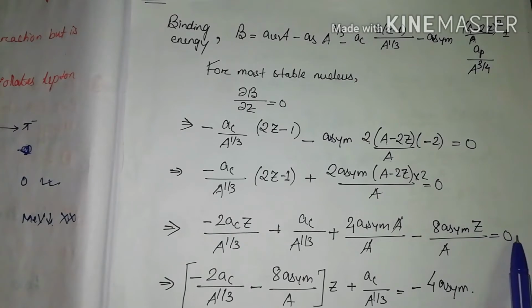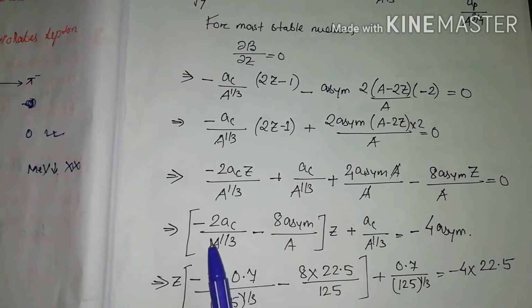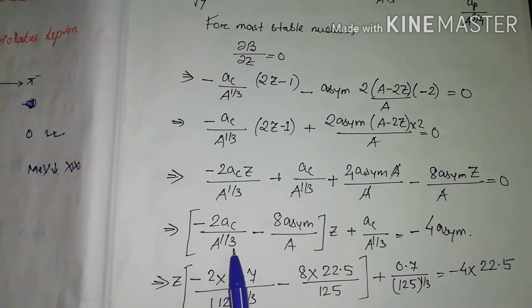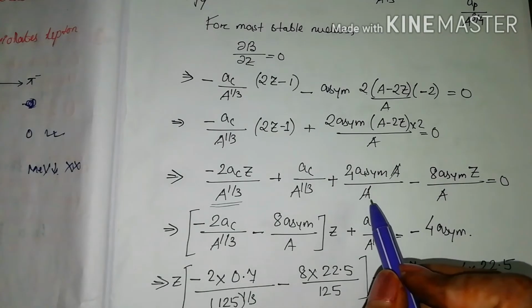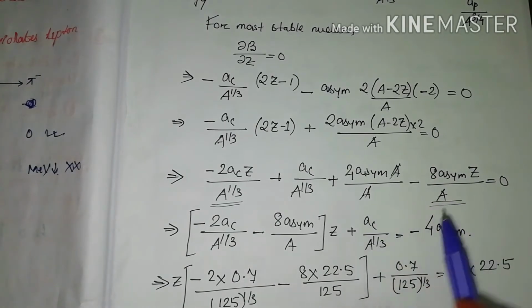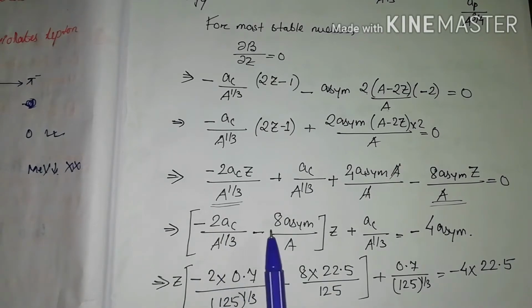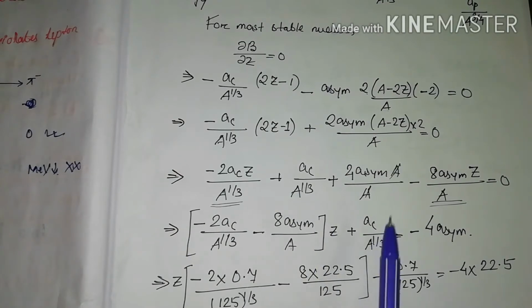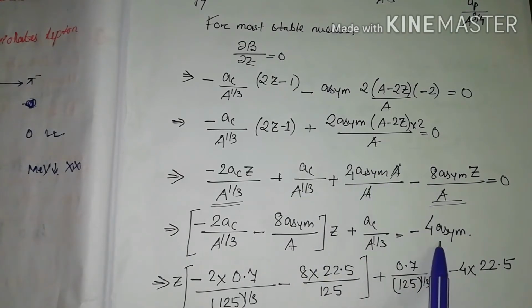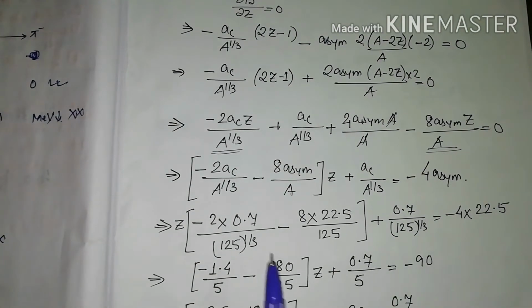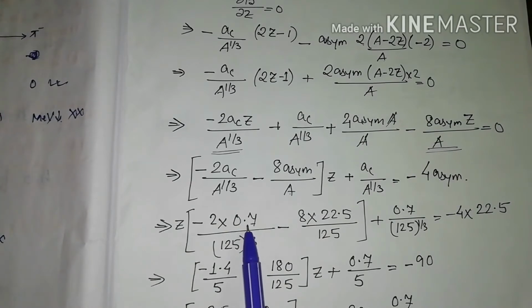In the right hand side it equals 0. Now, taking Z common, Z is outside with minus 2 a_C by A to the power 1 by 3 minus 8 a_asym by A, and the other term a_C by A to the power 1 by 3 stays as it is. Cancelling A, this goes to the right hand side and we get minus 4 a_asym. Now we put the values of the coefficients. It was given a_C equals 0.7, so I have just written 0.7 instead of a_C.